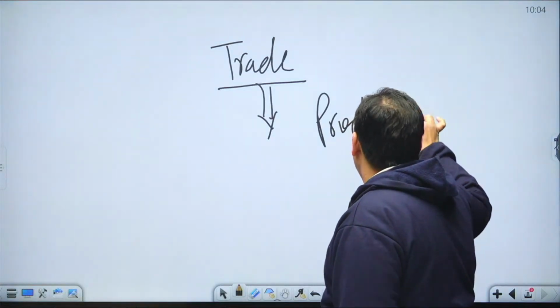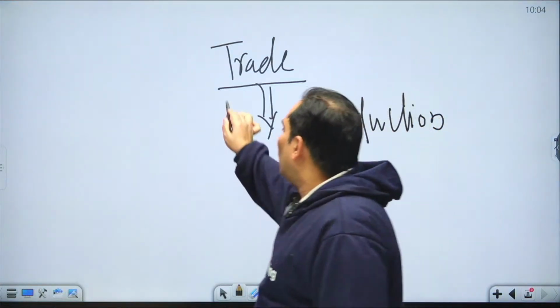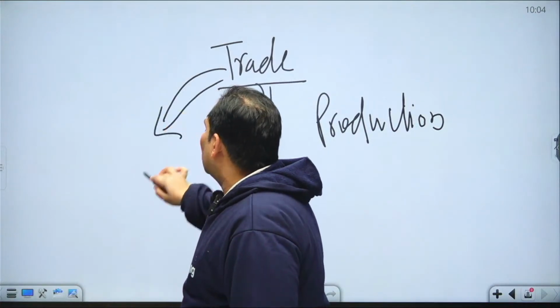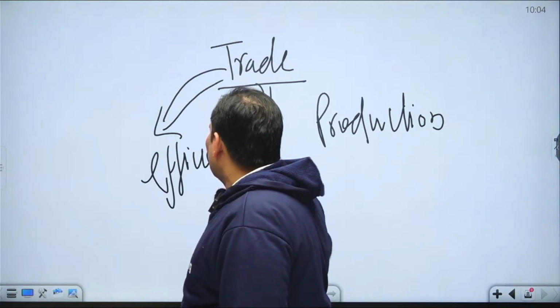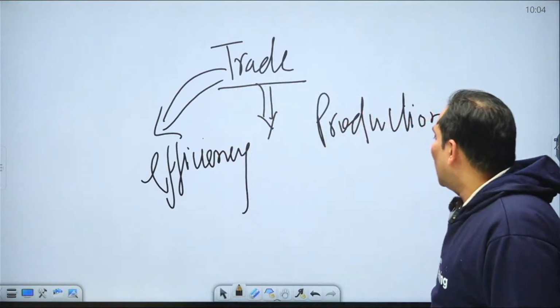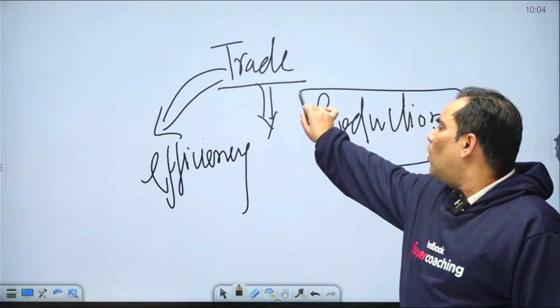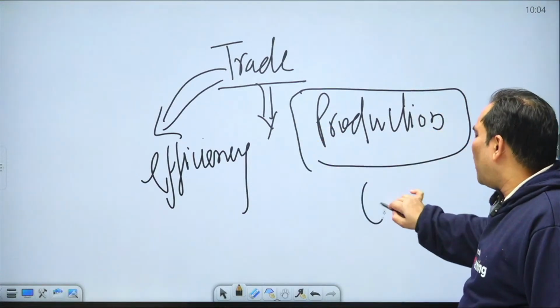That means the country which has the efficiency in production is going to produce. So all the countries are going to be benefited. That is known as comparative advantage.